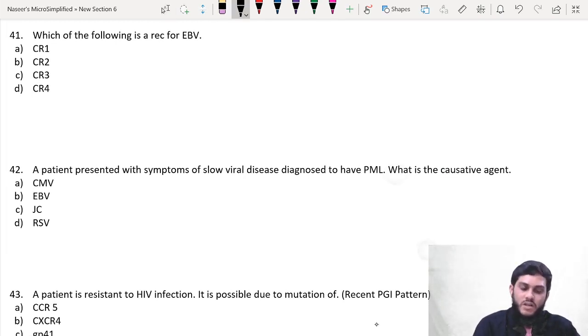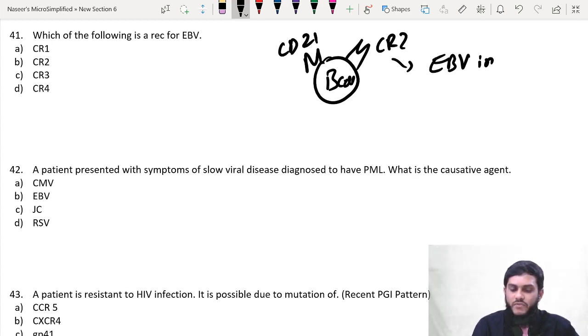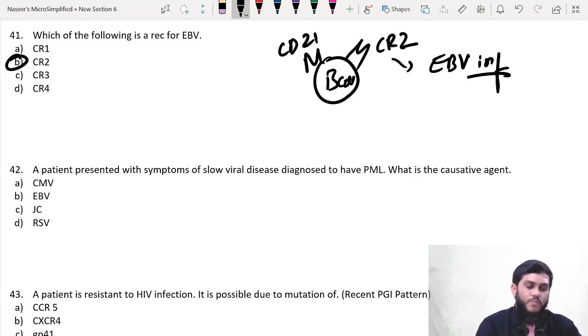Direct question, sir. The receptor for EBV is present on the B cell. What are the receptors for EBV infection? Sir, CD21 and CR2 are the receptors for EBV infection. So search for CD21 and CR2. So the answer is CR2.